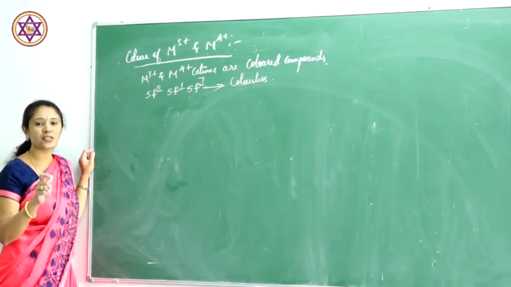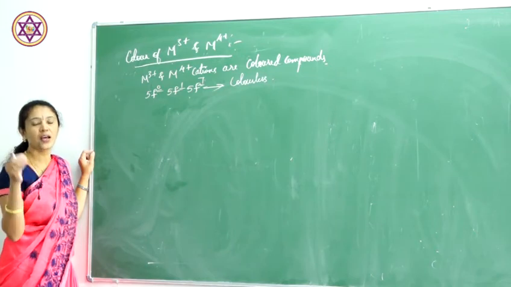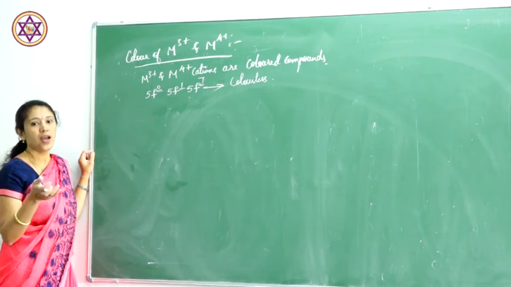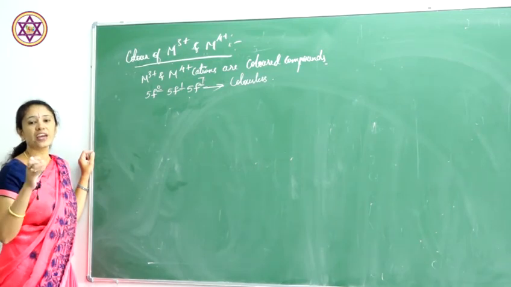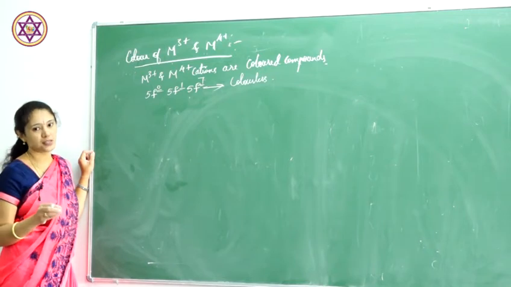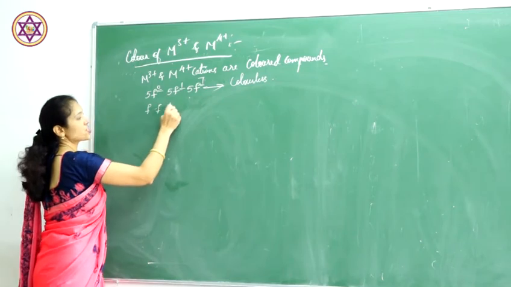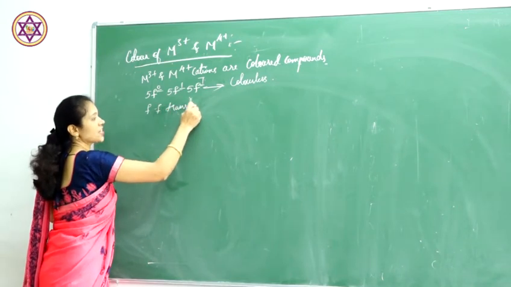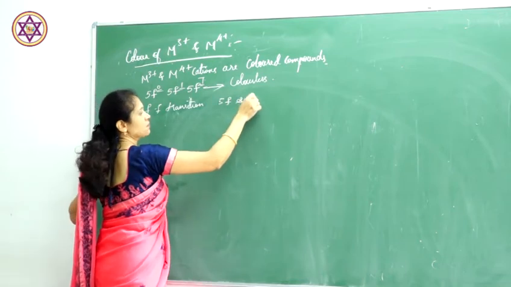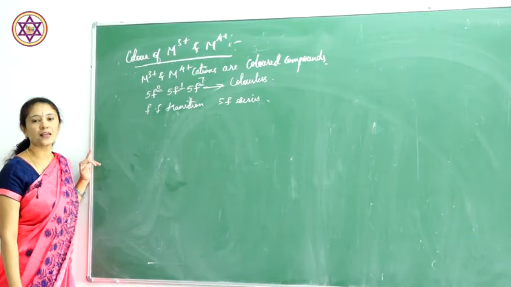If the 5f subshell has the same number of electrons, they show similar colors. The color is due to f-f transition taking place in the 5f series. This is about the color formation.